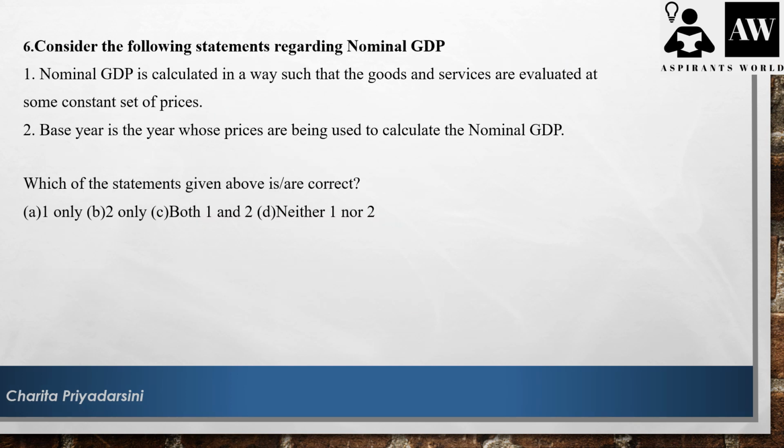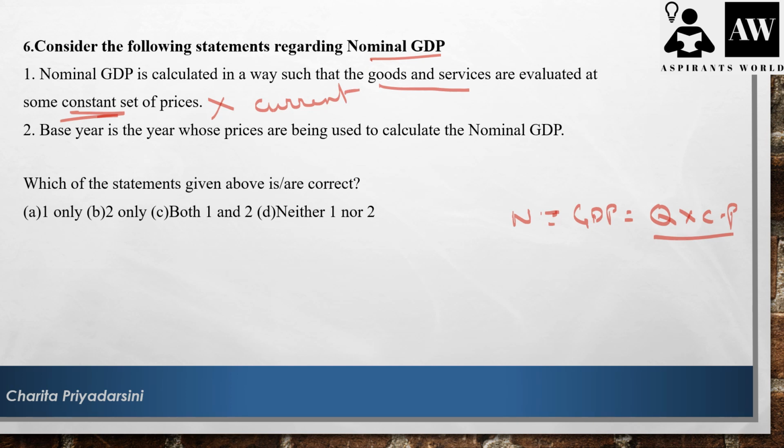Consider the following statement regarding the nominal GDP. So already we have seen the real GDP. Now the nominal GDP calculation is the quantity of the products produced multiplied by the current prices. So let's see what it is saying. The nominal GDP is calculated with the goods and services evaluated at some constant set of prices. So it is wrong because it is the current set of prices, the current year prices, not the constant year prices.